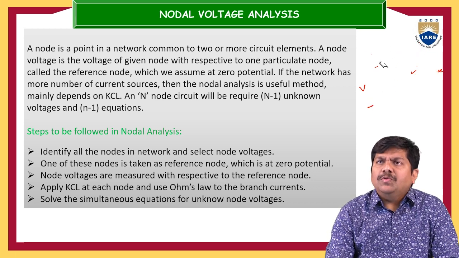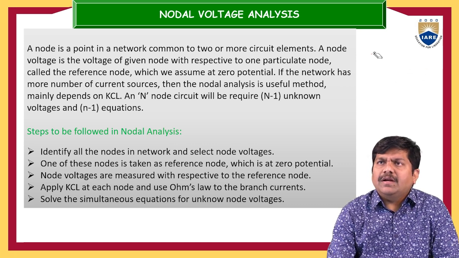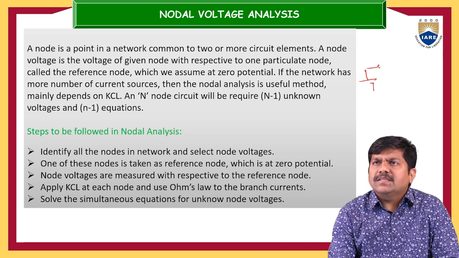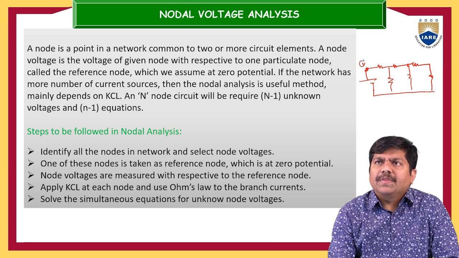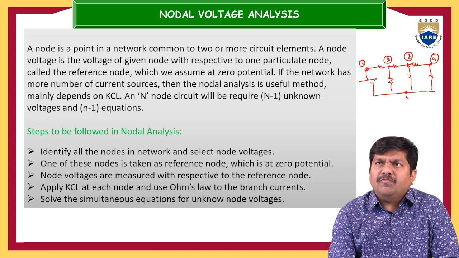Here I am going to give once again the simplified representation for better understanding. So this is the voltage source and let me assume these are the various resistances. So this is node number 1. This is another point, node number 2. This is node number 3. This is node number 4. And this common point is node number 5. So this is your reference.